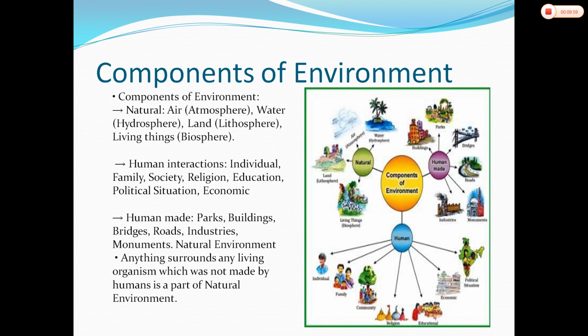Here we can say anything that surrounds any living organism which was not made by humans is a part of natural environment, and anything that surrounds any living organism which is created by the human or human population is called the human made environment. So in this way we can understand the different components of the environment. So what we have understood, there are three components of the environment, that is natural, human made and human.